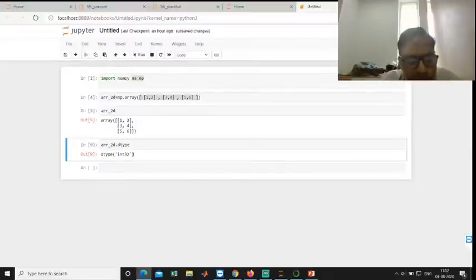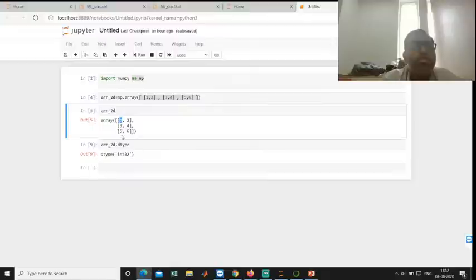Int32, float64, object, these are the Python, pandas or NumPy data types. So the internal representation is int32 for 1, 2, 3, 4, 5, 6. Each element occupies 4 bytes of memory, and each element's type is int32. In the case of a nested list, each element's type is object, and its storage is also different. That's why performance-wise NumPy arrays are very good compared to Python lists.